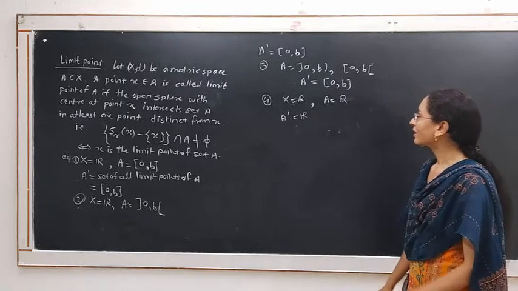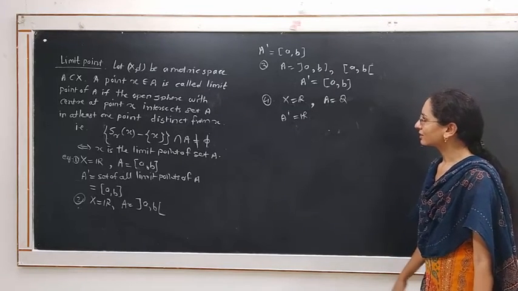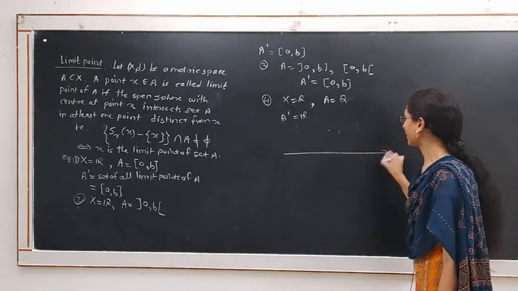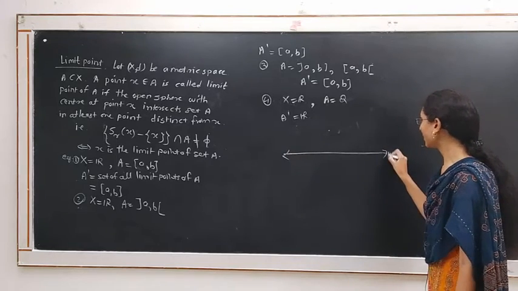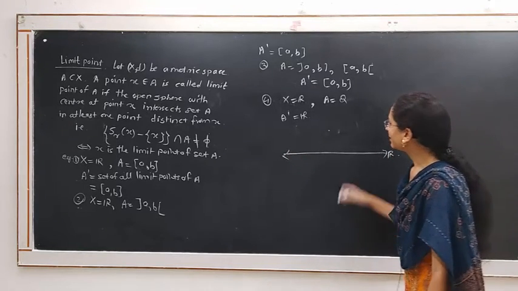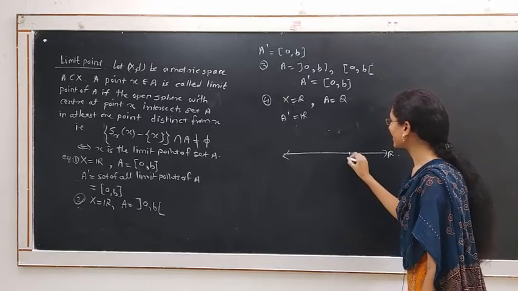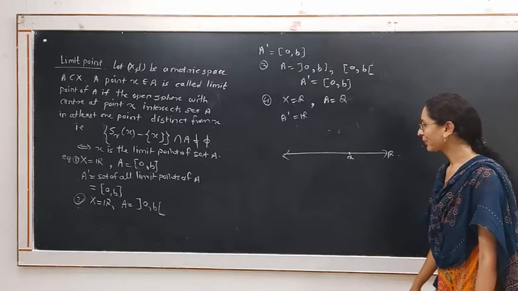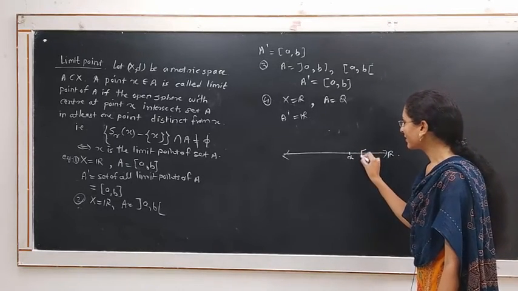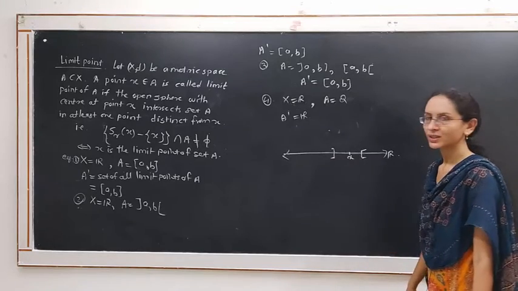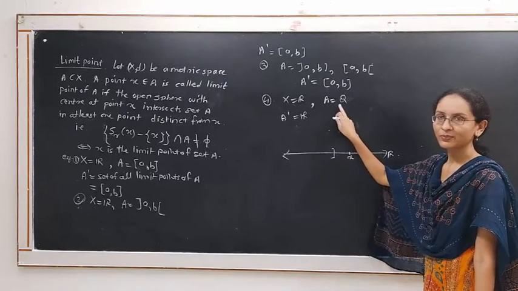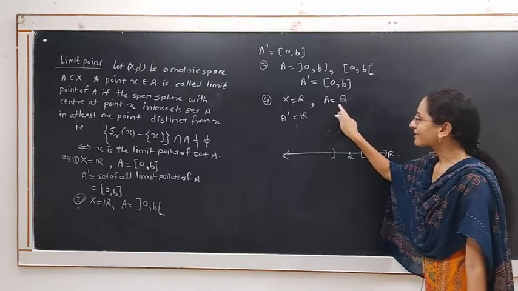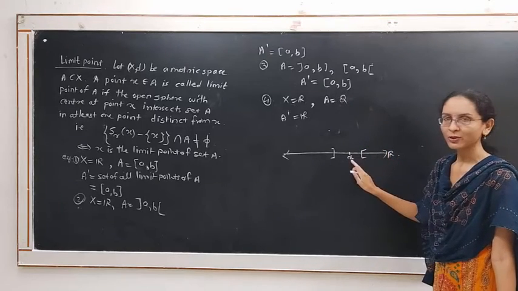Because if we consider the real line and some irrational number, suppose x is an irrational number, the open sphere with center at x intersects this set at least at one point distinct from x.